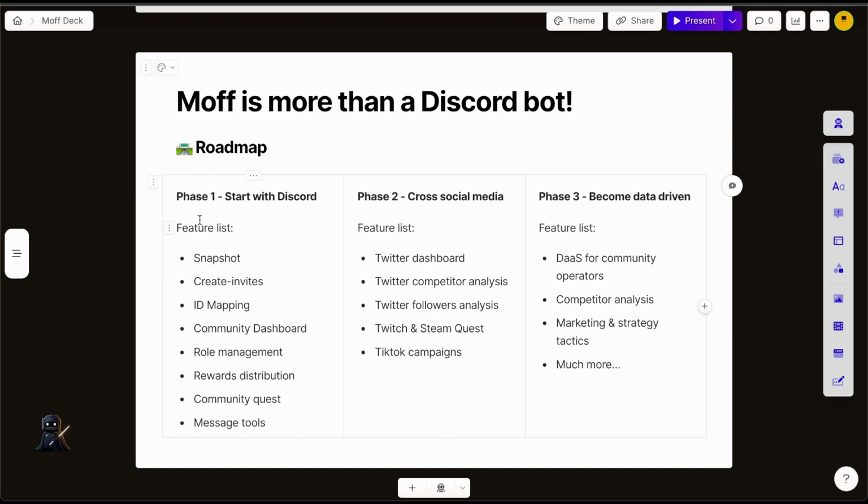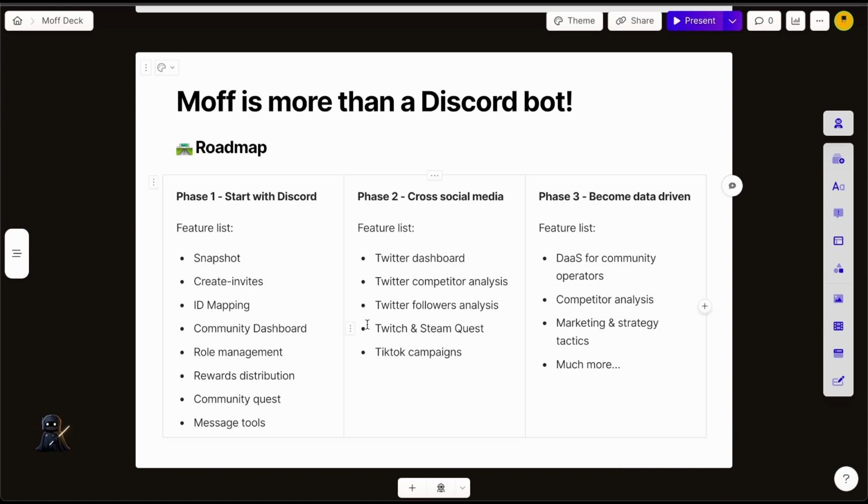Back to phase 2, we're going to go across social media platforms. We are supporting the Twitter dashboard, Twitter competitor analysis, and follower analysis, and those things cost so much money for Twitter operators. We also know that there's so much demand on Twitter growth, so we want to help those people who want to try Moff to get an edge on growth in their community, growth in their fan base.